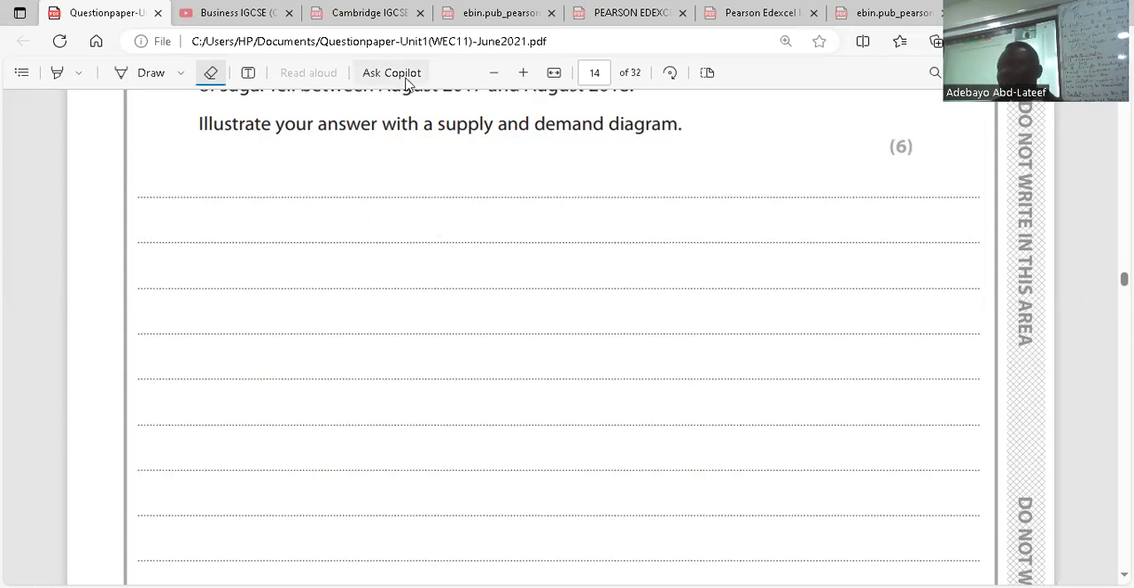Supply of sugar will shift to the right. Demand for sugar will shift to the left. The price of sugar would fall. That is the situation there.